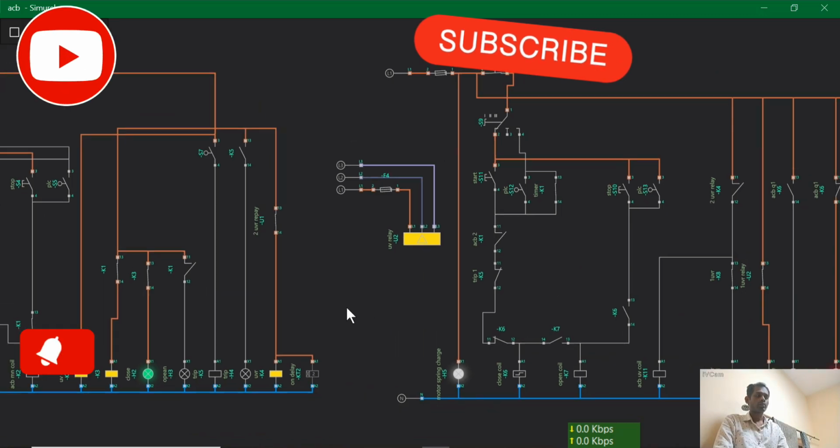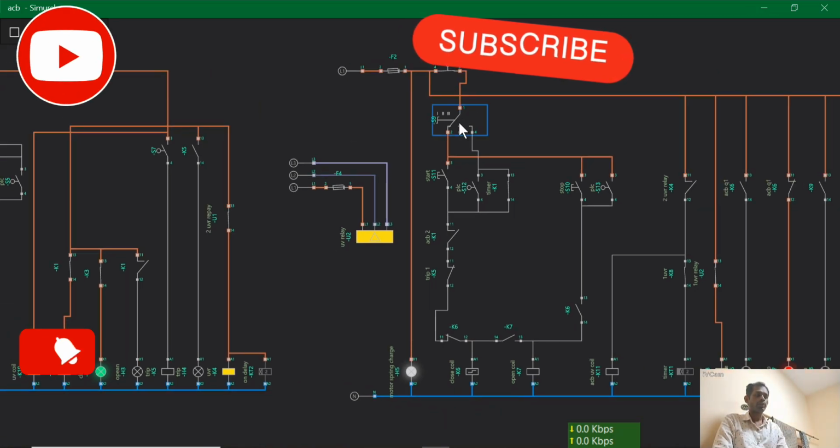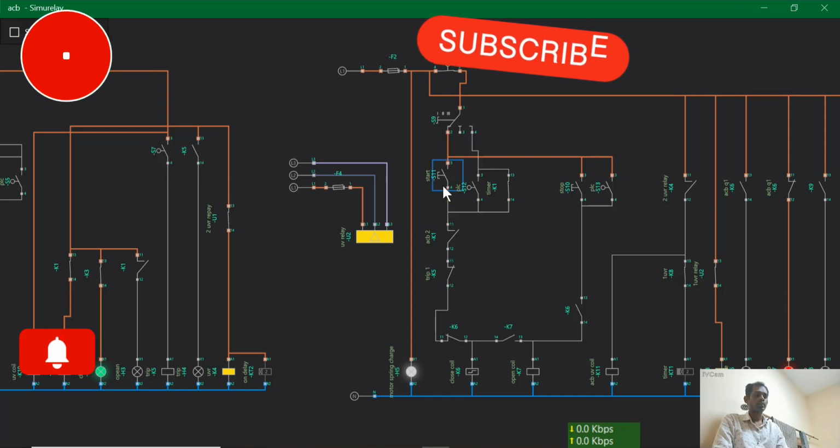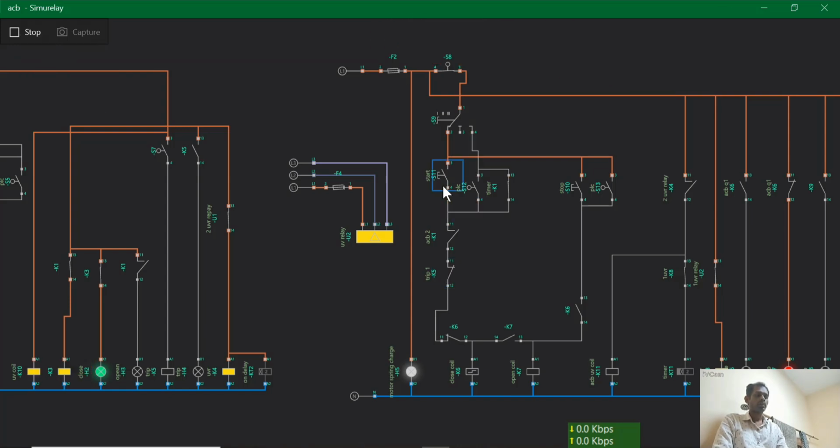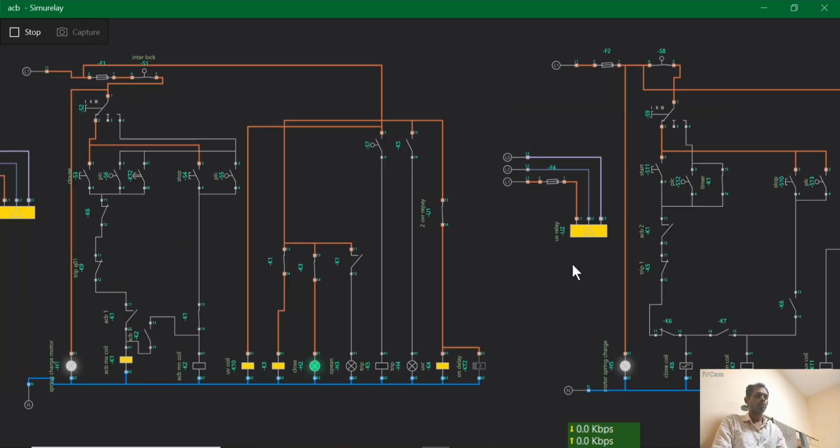Now we start the generator supply in manual mode. It cannot be switched on because we are providing an interlock. See, I start the generator supply, but it cannot be closed because we already provide interlocking between these two circuits.